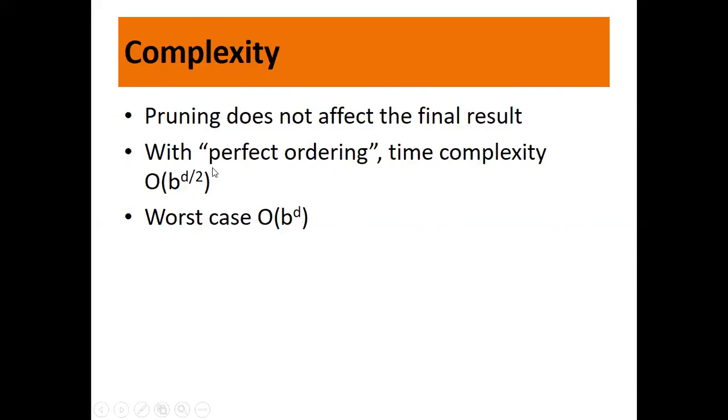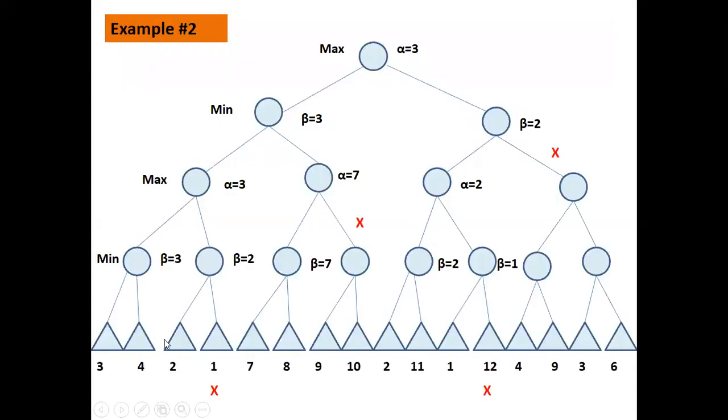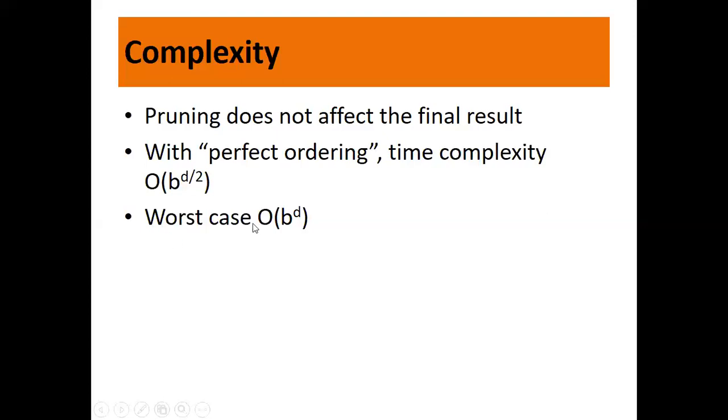Now, if everything is in perfect order, that is the best case, then you will have the complexity as b raised to d by 2. And if you need to explore the whole tree, everywhere, then it will be the worst case, that is big O of b raised to d, what we had in the case of the Minimax algorithm. Just remember, it helps you in pruning a large game tree so that you can get the solution faster, and the solution you get is a good solution.